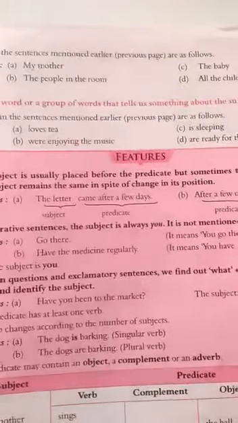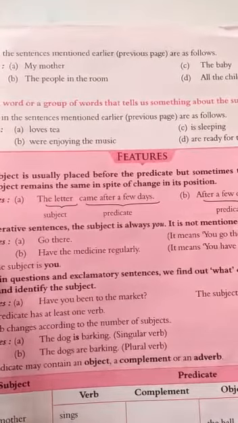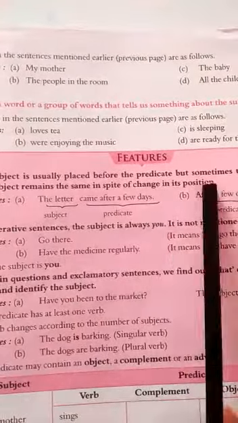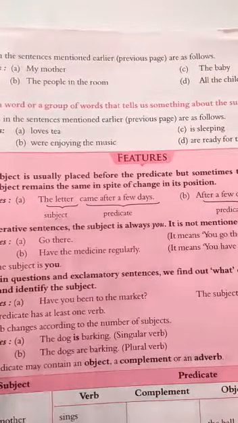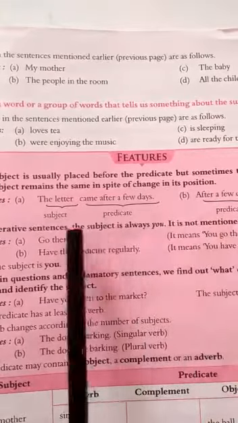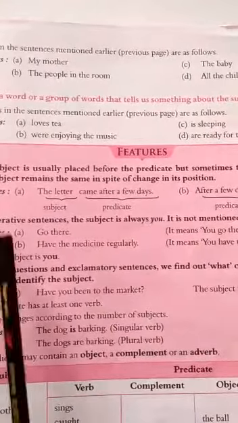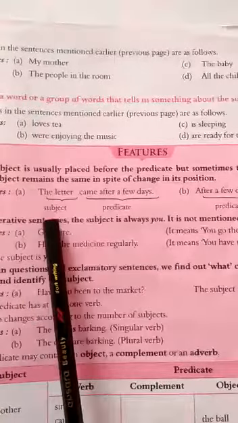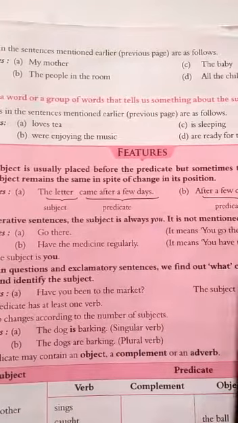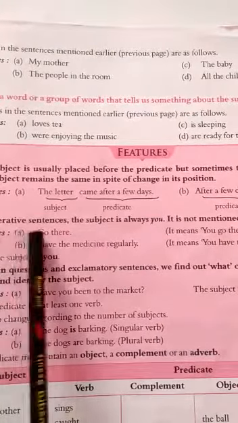Now we'll see the features. First, the subject is usually placed before the predicate, but sometimes the order is changed. The subject remains the same in spite of the change in its position. As I told you before, the subject can come at the starting of the sentence, or it can come afterwards at the end of the sentence. So you have to see where it is.